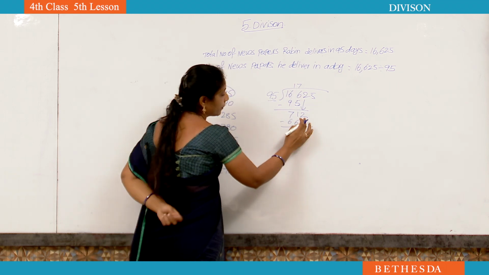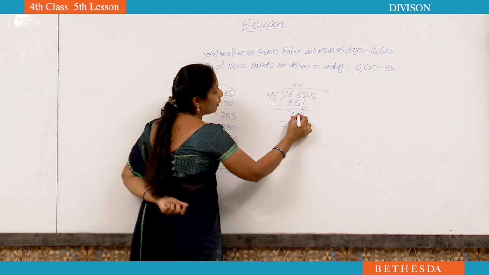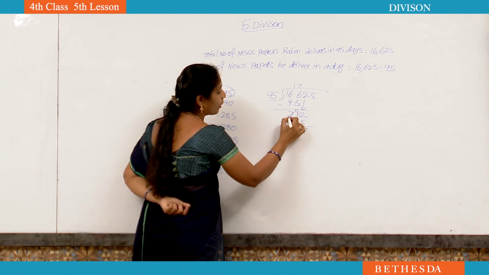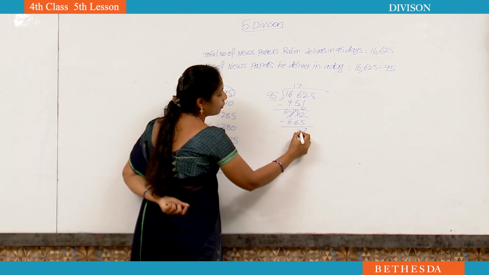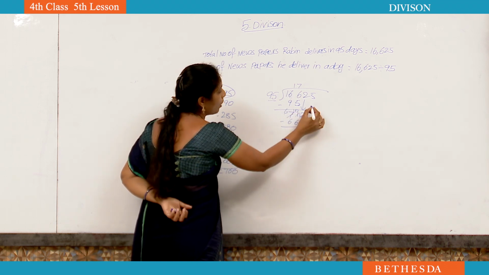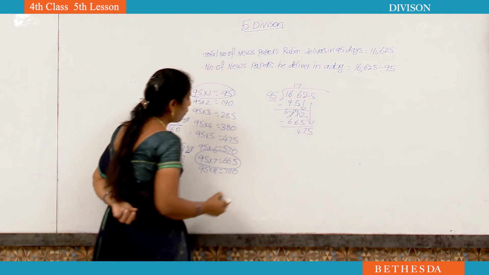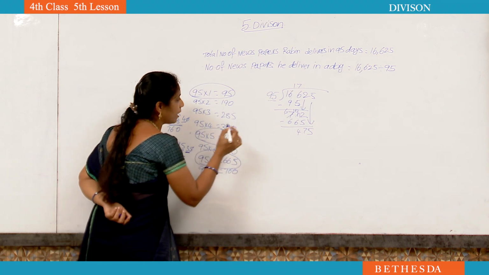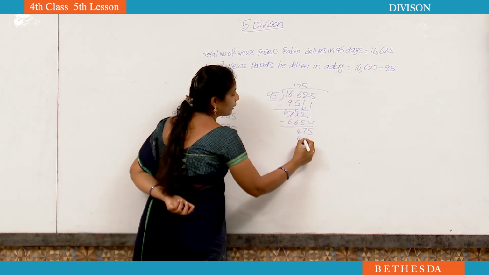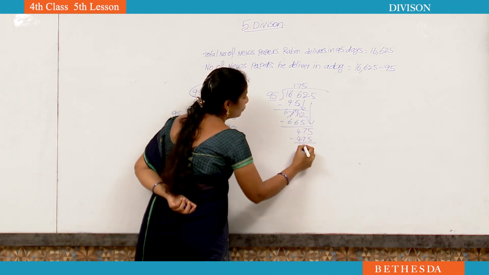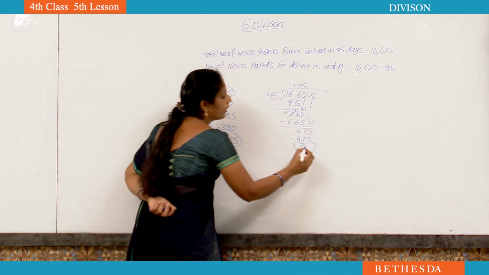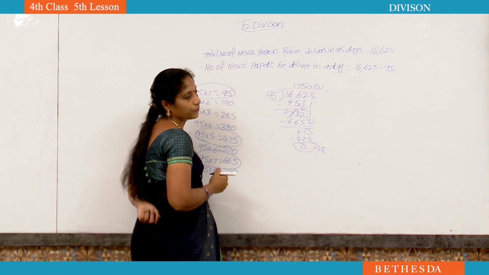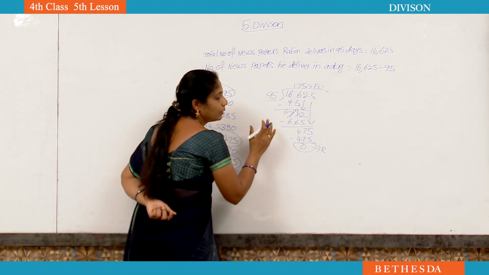Do subtraction. 2 minus 5, borrow. Now 12 minus 5, 7. 0 minus 6, borrow. Now 10 minus 6, 4. 6 minus 6, 0. No need to write. Now we have to take the next number 5: 475. Is there 475? Yes. 95 fives are 475. We have to write 475. Now do subtraction. The remainder is 0. The quotient is 175. Okay, now division is over.